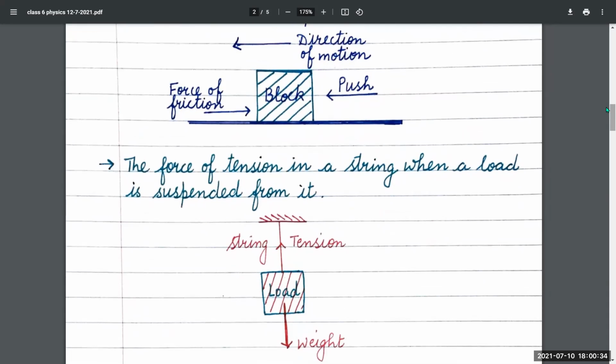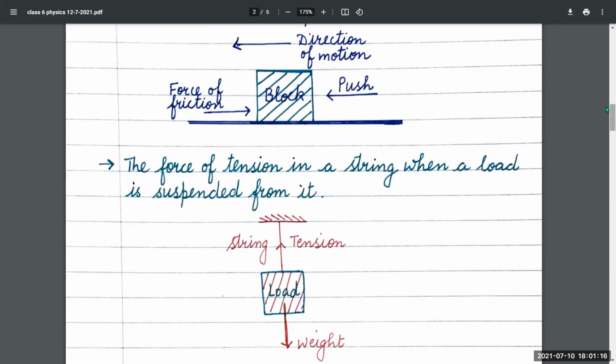Remember, children, that frictional force is also a contact force, but this force always acts in the direction opposite to the direction of motion. And why do we say it is a contact force? Because the frictional force acts only when the two surfaces, or a surface of one body and the other body, are in direct contact with each other.